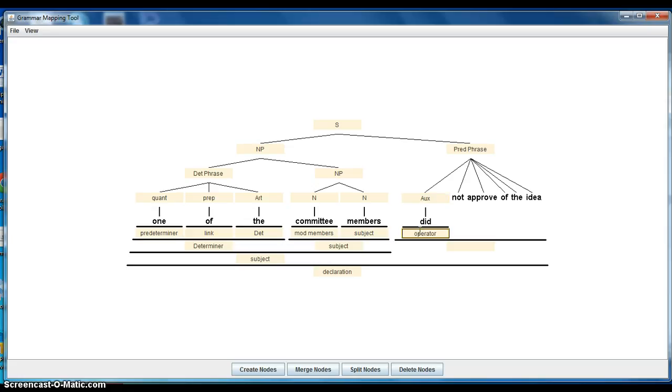Now it turns out that, as you know from Hopper's book, when you actually make a sentence negative, you oftentimes have to use the operator do. The committee members approved the idea, the committee member did not approve. So with a negative, we have to introduce the operator do or did. So now we have that.